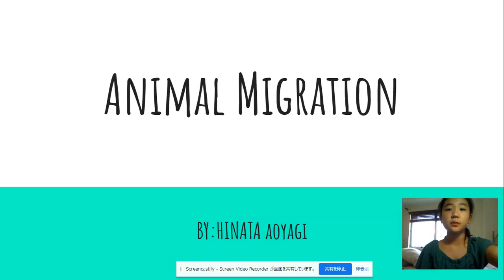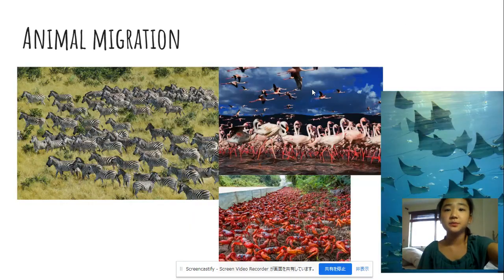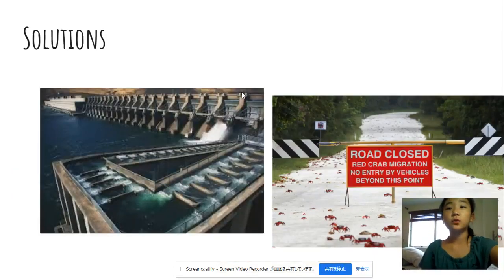Deforestation is changing animal migration patterns. Many birds migrating from tropical regions realize that many parts of the forest have been removed and this leads to destruction of their homes, so it forces them to migrate to a different place. Dams and rivers prevent fish from migrating upstream to lay their eggs. Some dams hope to mitigate this by using fish ladders or other infrastructure. Some people are closing the roads for the red crabs to migrate instead of letting the crabs be crushed by cars.